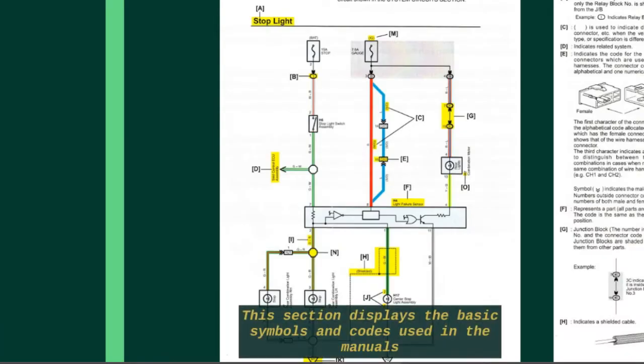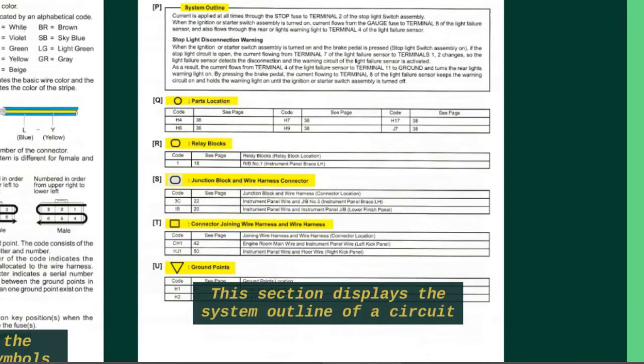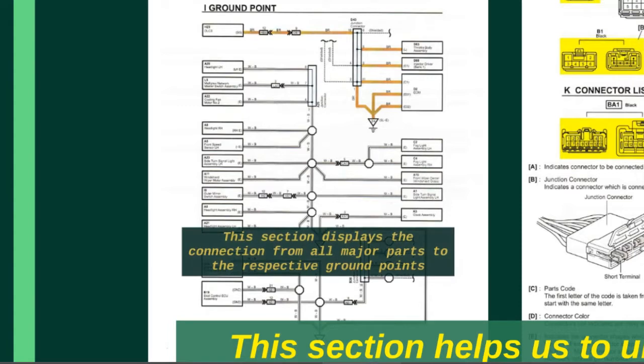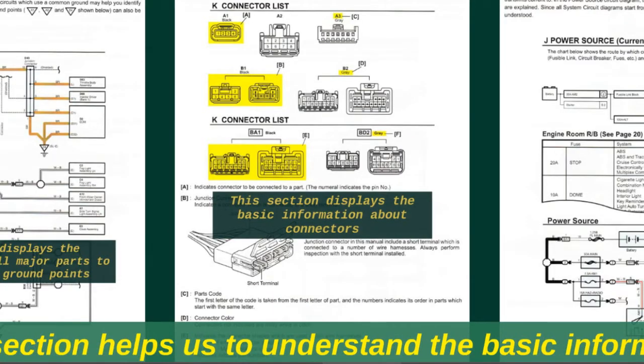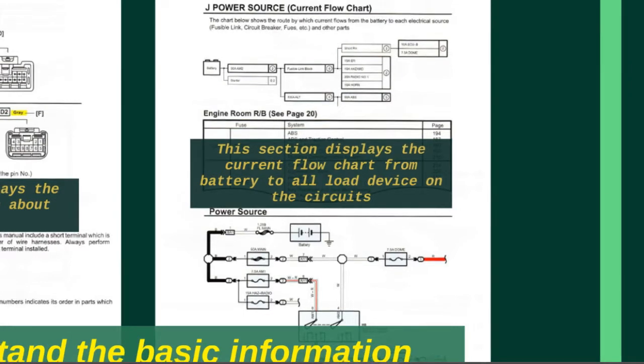This section displays the basic symbols and codes used in the manuals. This section displays the description of basic symbols and codes used in the manuals. This section displays the system outline of a circuit. This section displays the connection from all major parts to the respective ground points. This section displays the basic information about connectors. And this section displays the current flow chart from battery to all load devices on the circuits.